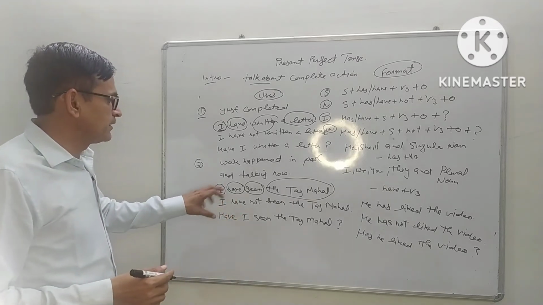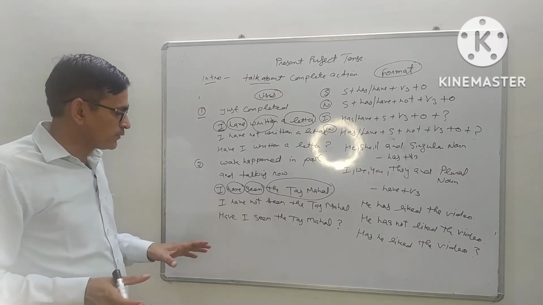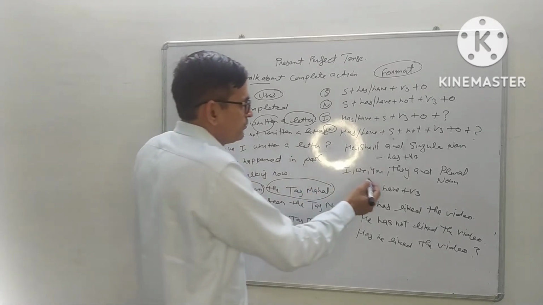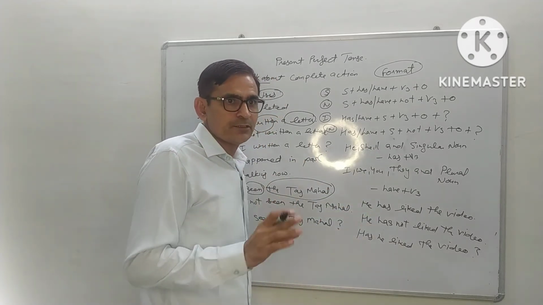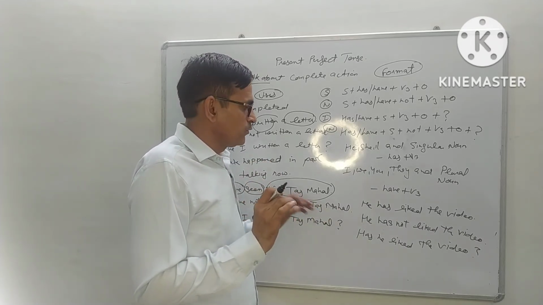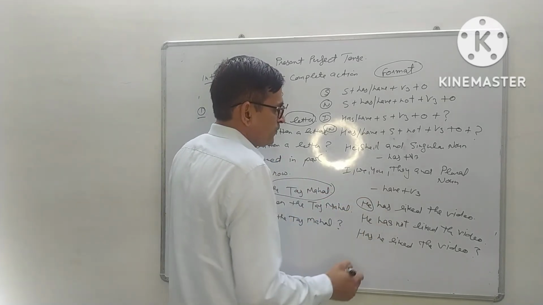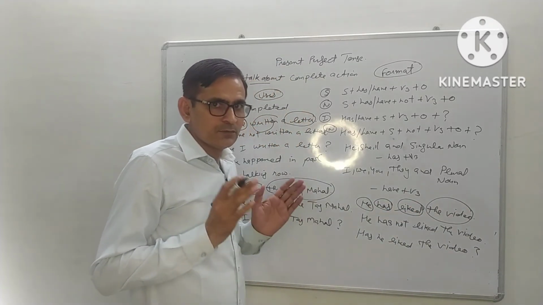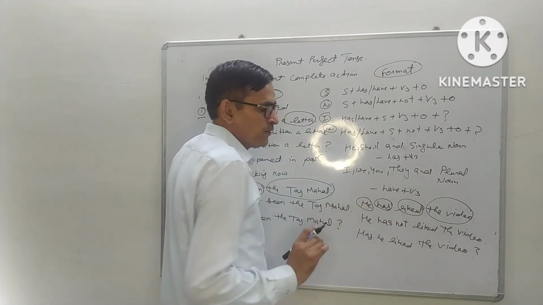If you want to make a negative sentence, we will put not after have, and if you want to make an interrogative sentence, you will put have before the subject. Here I have made another sentence with has. When we talk about one person, one thing, one man, woman, one train, anything singular, we put has plus the third form. Here is he: he is the subject, has is the helping verb, liked is the third form of verb, and the video is the object. He has liked the video.